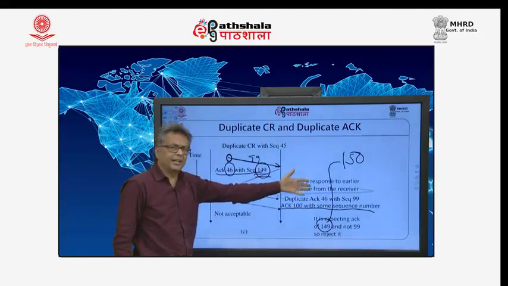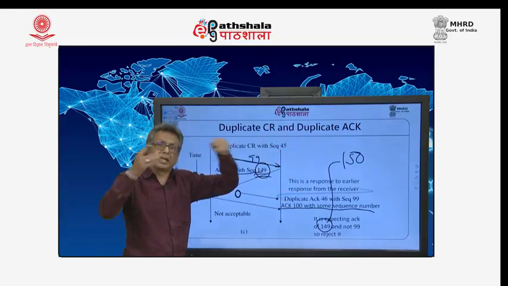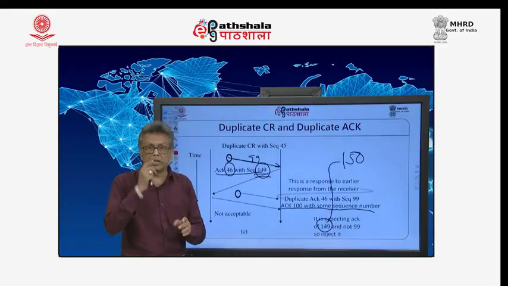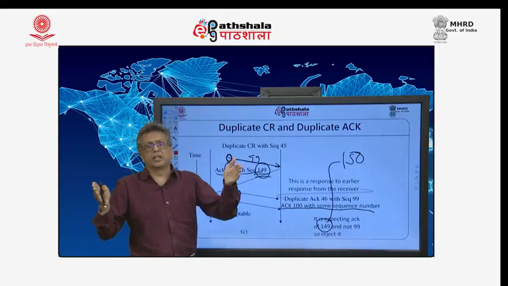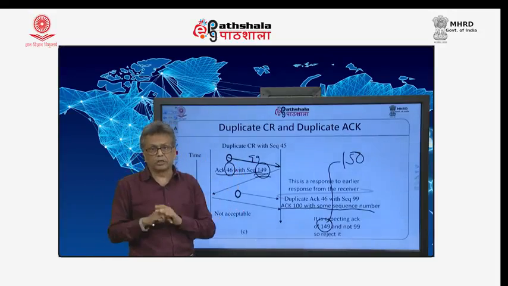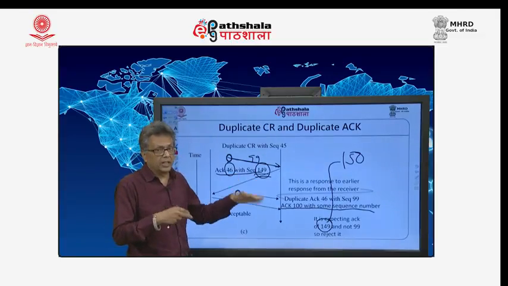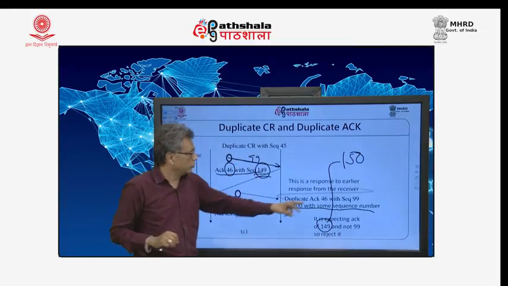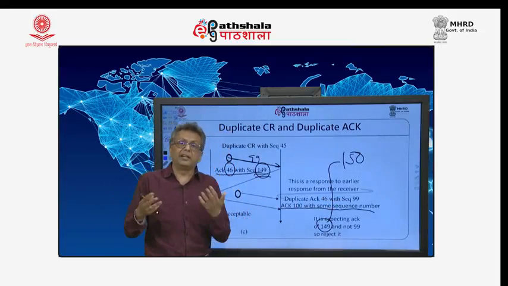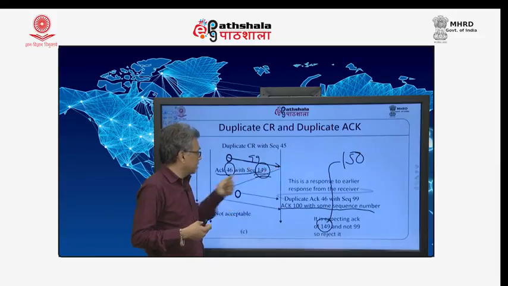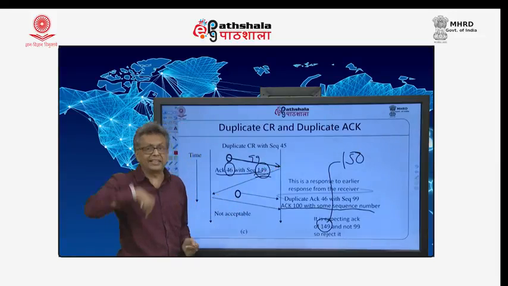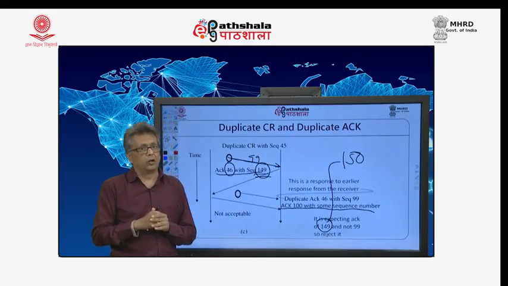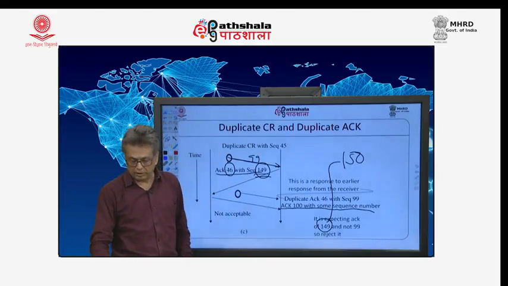That 99 is not equal to 149, it cannot be 149, because you already sent one with 149, you will not send that during that lifetime. So, you will not be sending it yourself, and if it is appearing, the delayed duplicate will not be 149, it will be something else. So, it is 99, and 99 won't match. I have sent a request of 149, it should get the acknowledgement of 149, I will get something else, understand it is not right. So, I will say nothing doing, not acceptable.